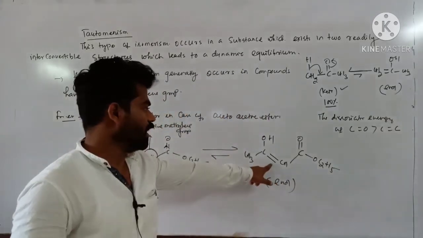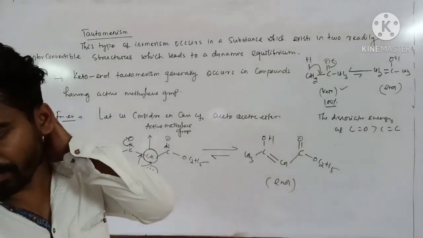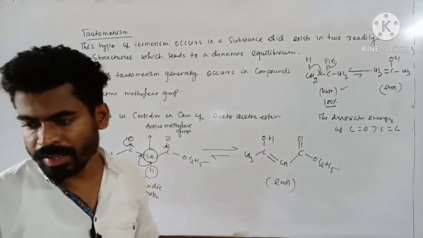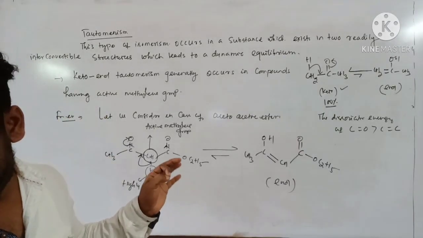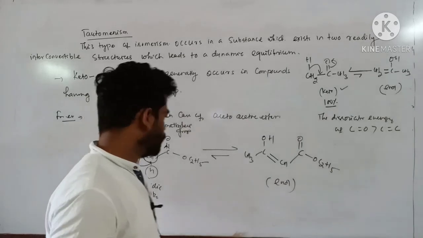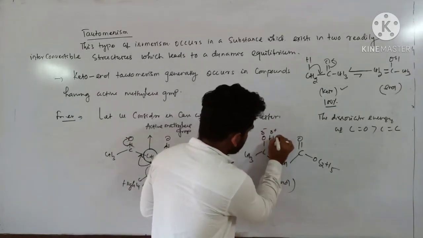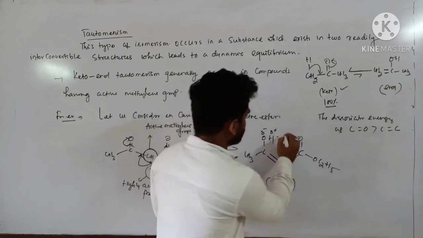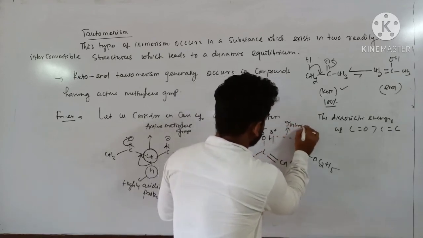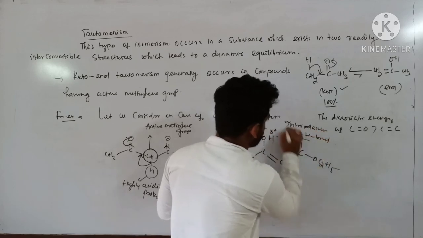Double bond is there, so enol form. Keto form, enol form. And particularly in this case, this enol form is more stable because there exists a delta minus, delta plus intramolecular hydrogen bond.